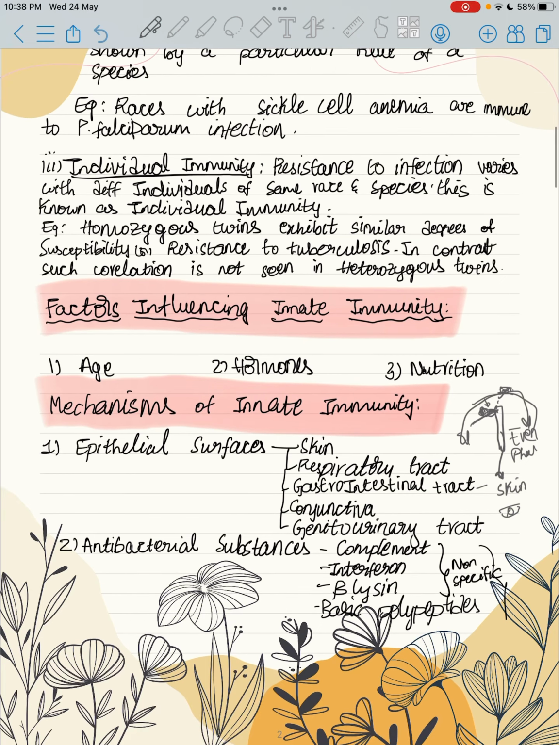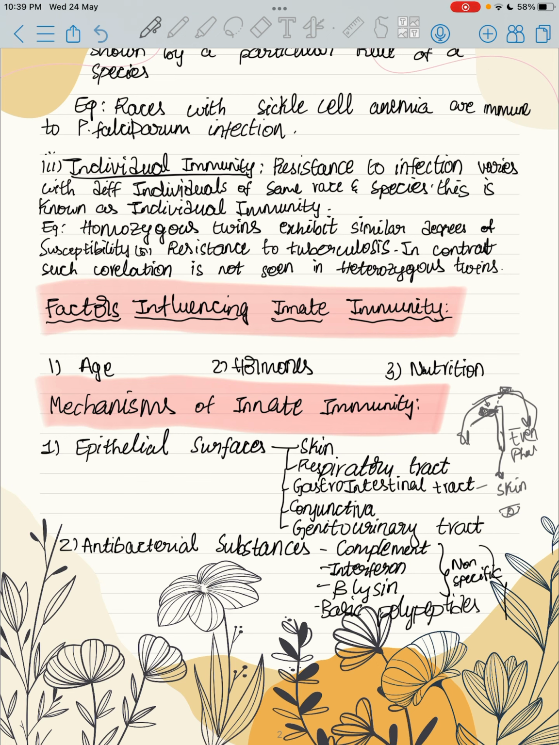Individual immunity: resistance to infection varies with different individuals of the same race and species. This is known as individual immunity. For example, homozygous twins exhibit similar degrees of susceptibility or resistance to tuberculosis. In contrast, such correlation is not seen in heterozygous twins.